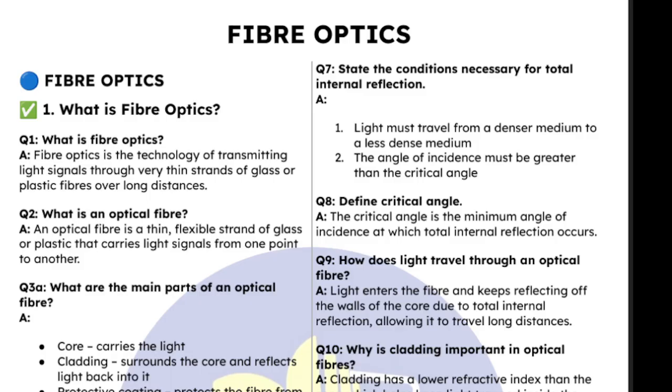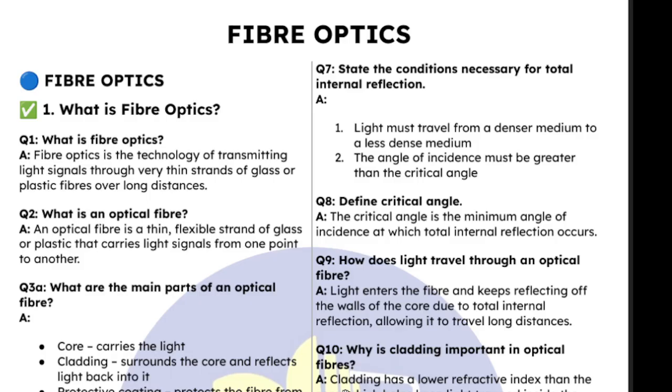You have dimension and dimensional analysis. You have your elasticity. You have your projectile motion. You have satellites. You have magnetic materials, fiber optics, and some other topics. So fiber optics is one of the topics you must know, so that you can quickly get your 3 marks and move away. Now let's get right to that.